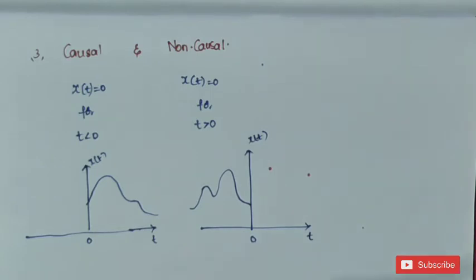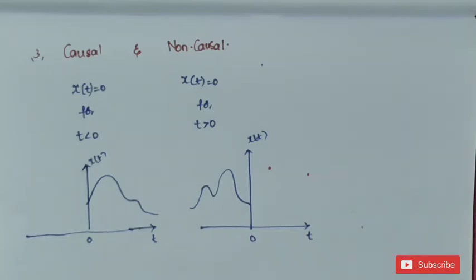This is the best example of a non-causal signal. If you observe, in the first case, in a causal signal on the negative x-axis its value is 0, whereas in a non-causal signal on the positive x-axis its value is 0. This is the best differentiation of causal and non-causal signals.